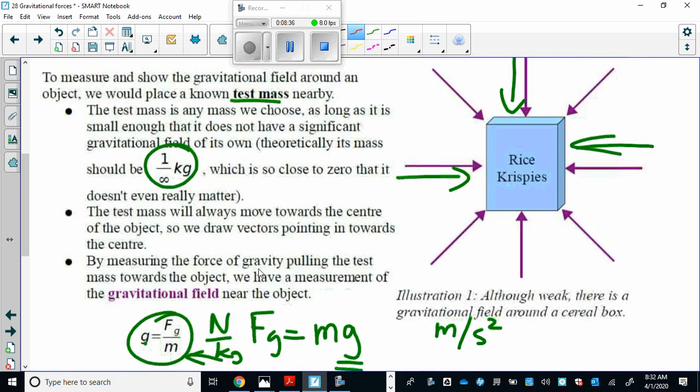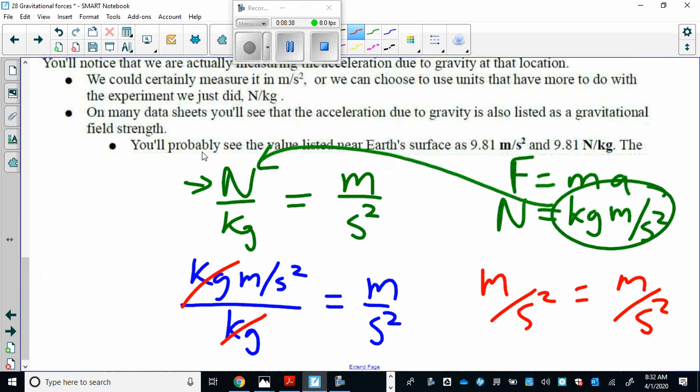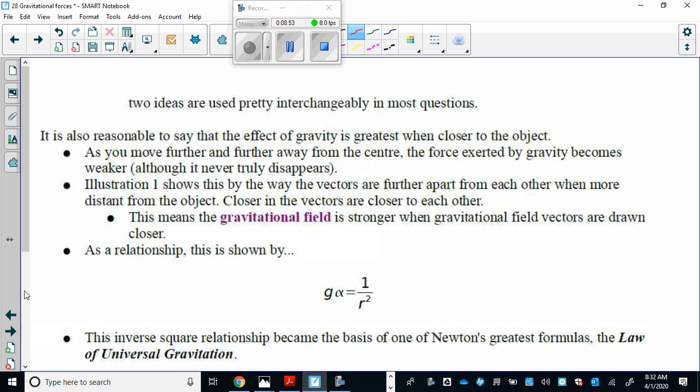You'll probably see the value listed near Earth's surface as 9.81 meters per second squared and 9.81 newtons per kilogram. The two ideas are used pretty interchangeably in most questions.